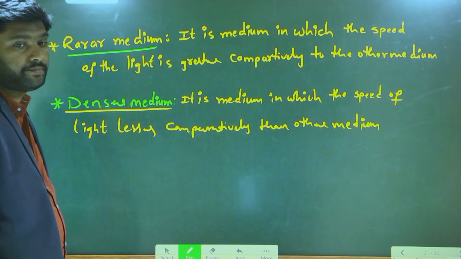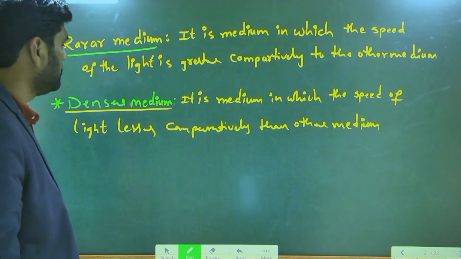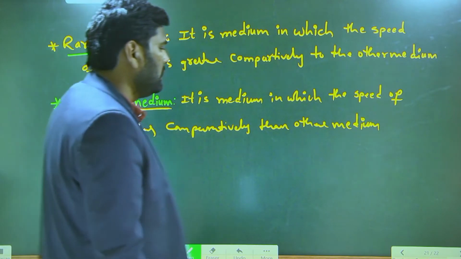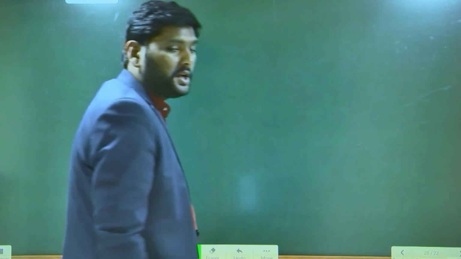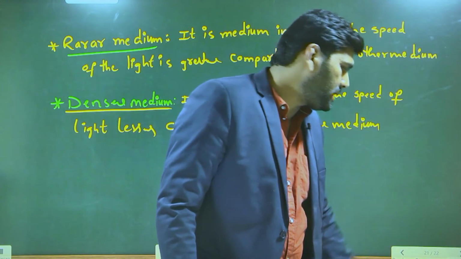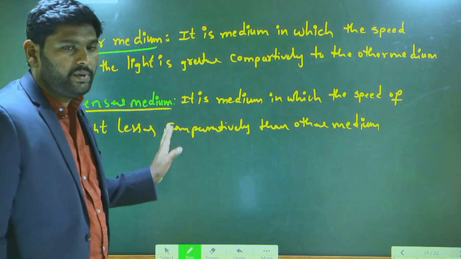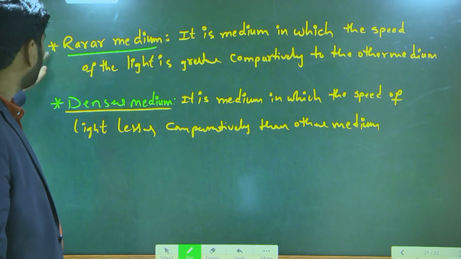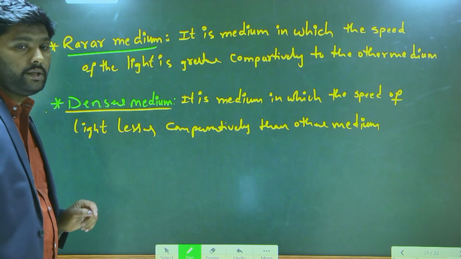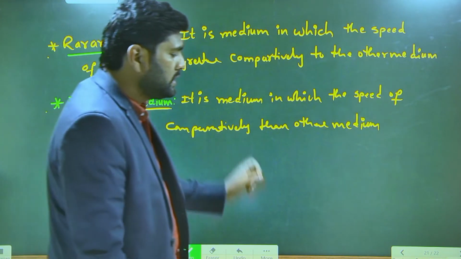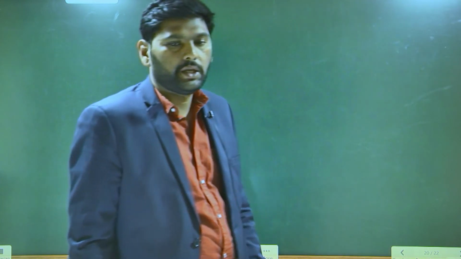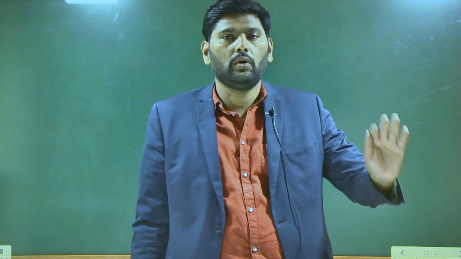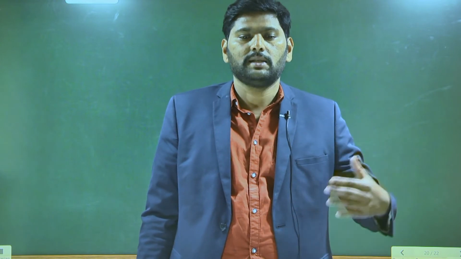Understand? So now by using these two, you have to say the logical information. Are these two things completed? Yes, sir. Now from these two statements, you have to know the logical information. Once again, let's take the bending of the light ray.